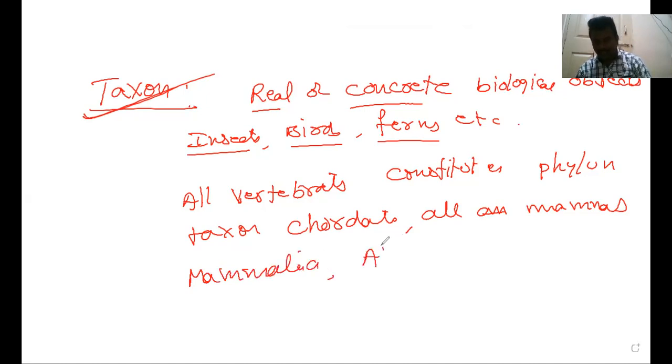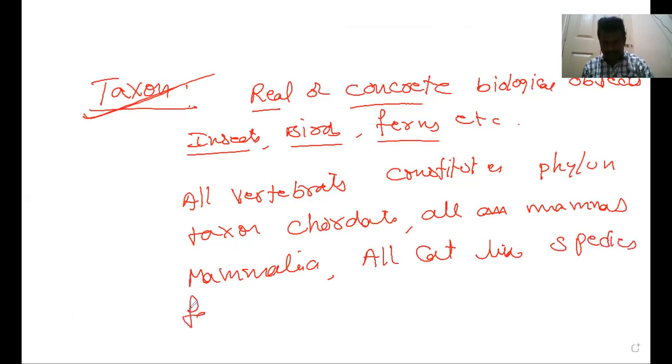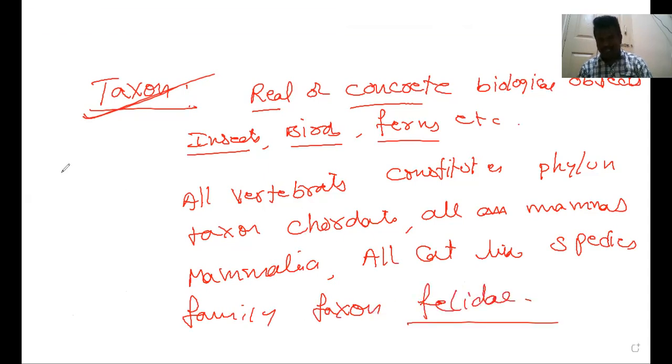All cats, all cat-like species, belong to the family taxon Felidae. These are called taxon. In simple terms, in each category the living organisms are called taxon.